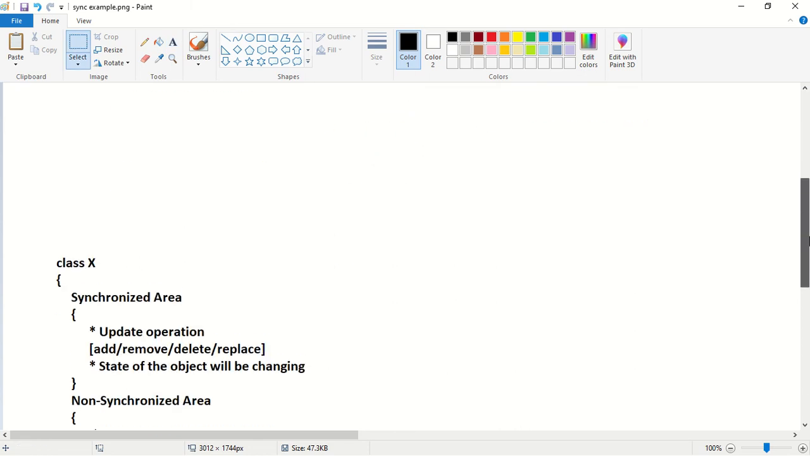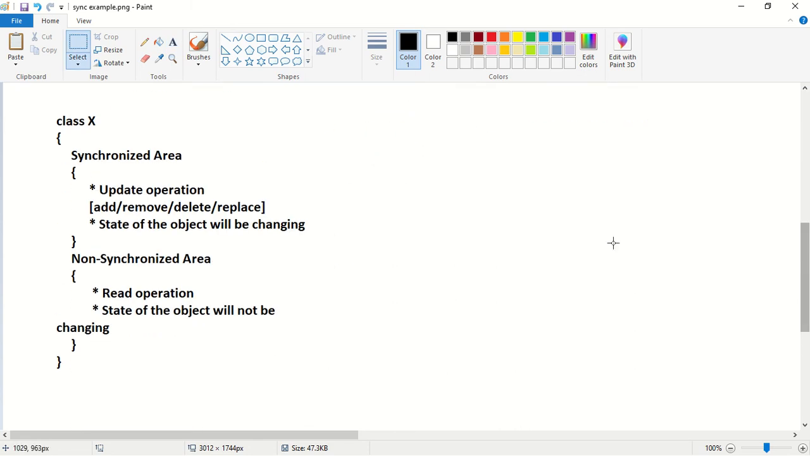Consider this class X. To create an object, what do we require? To create an object, we require a class. A class is a blueprint to create an object. Assume that the class also has two areas, that is a synchronized area and a non-synchronized area. So what type of code should we place inside a synchronized area? The code which is performing some update operation.